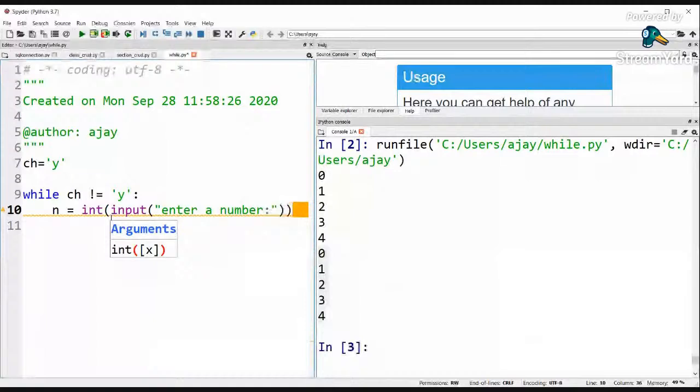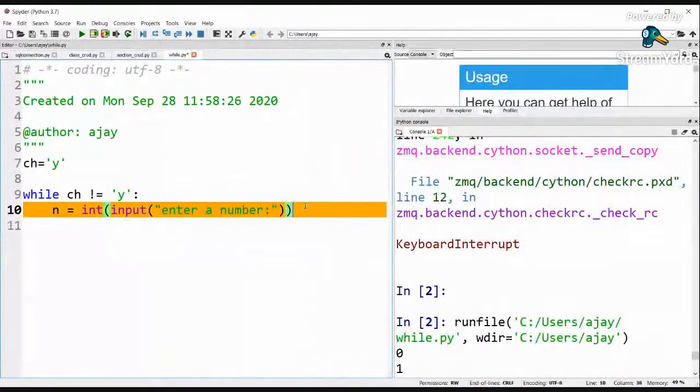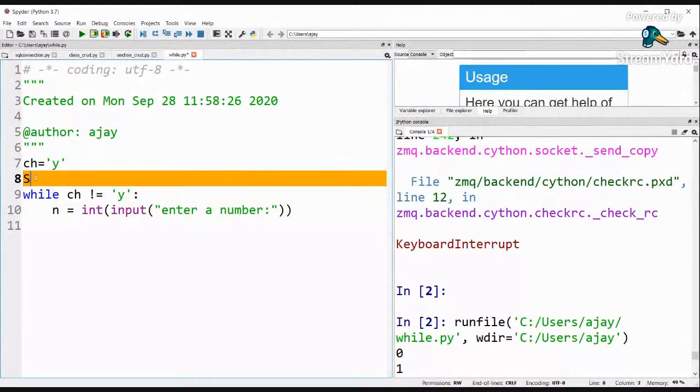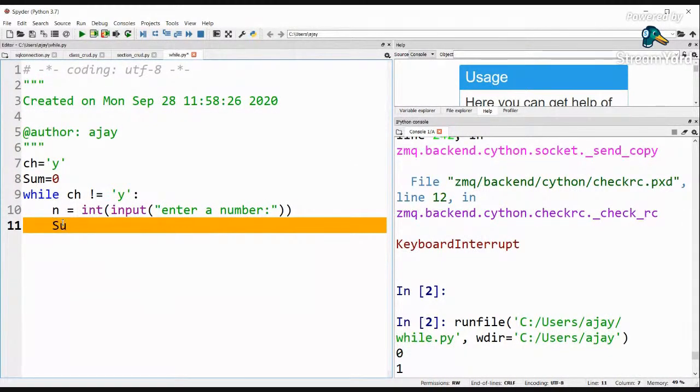Then I will have a variable sum equal to 0. Inside this I can do sum plus equal to n, that is sum is equal to sum plus n, so that is the addition of the numbers.